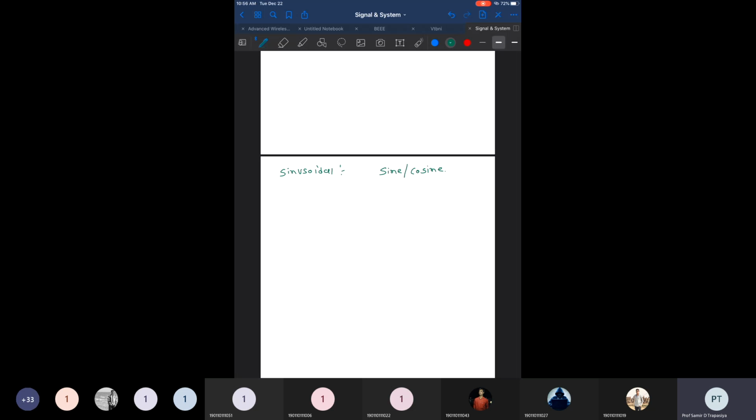If we talk about the sine signal, it can be represented in this form. The sine signal is one that you are very well aware of, so we are not spending too much time over here. The peak value of this signal is defined by A, and the negative peak value of this signal is defined by minus A. This sinusoidal signal can be represented as g(t) = A sin(omega 0 t).